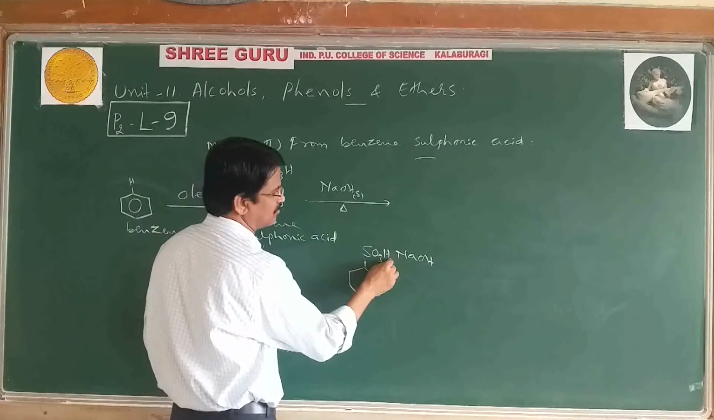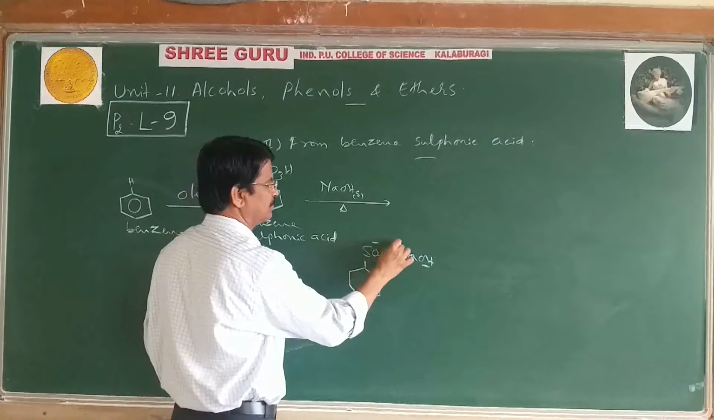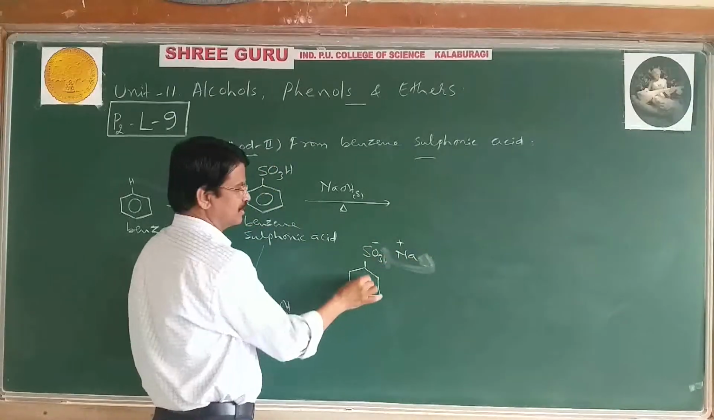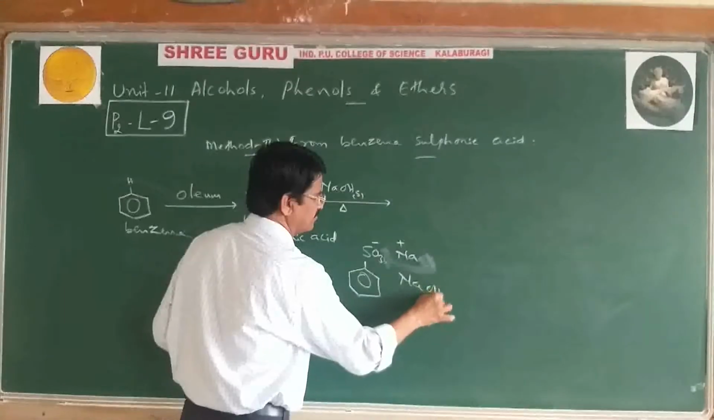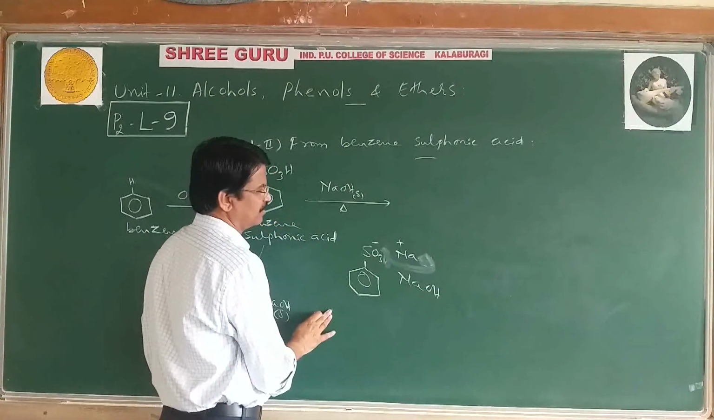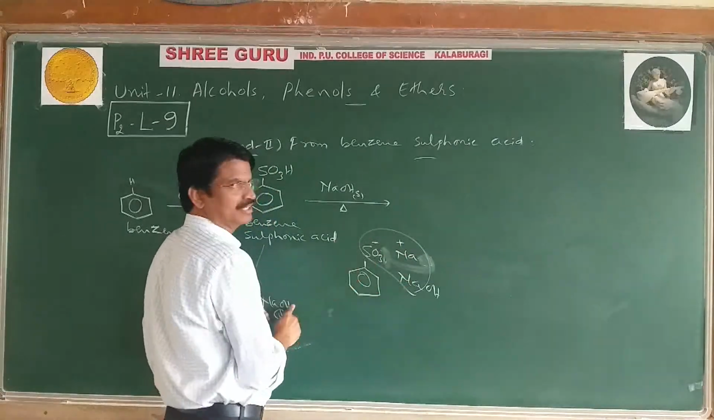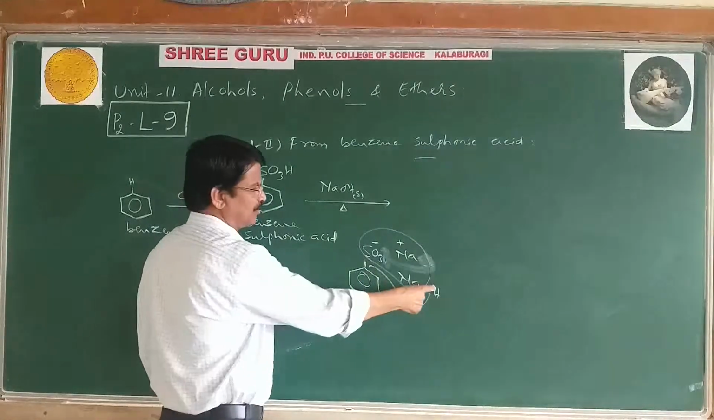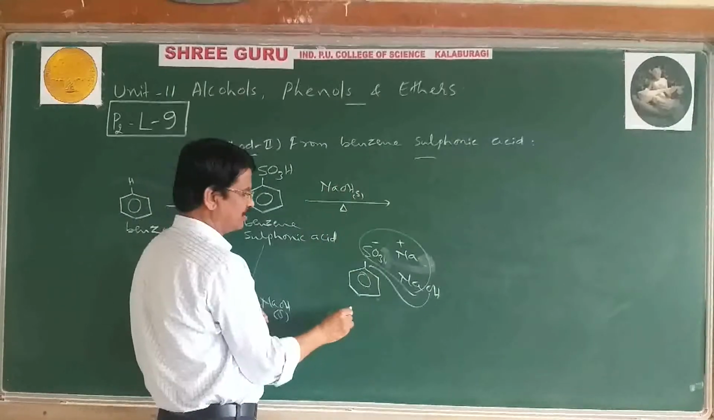Further, that sodium benzene sulfonate, with NaOH, gives SO3 minus Na plus. This is called sodium benzene sulfonate, but again NaOH reacts. Now it gives Na2SO3, sodium sulfite, and OH attacks. Now phenol is formed, but it is neutralized by NaOH again to form sodium phenate.